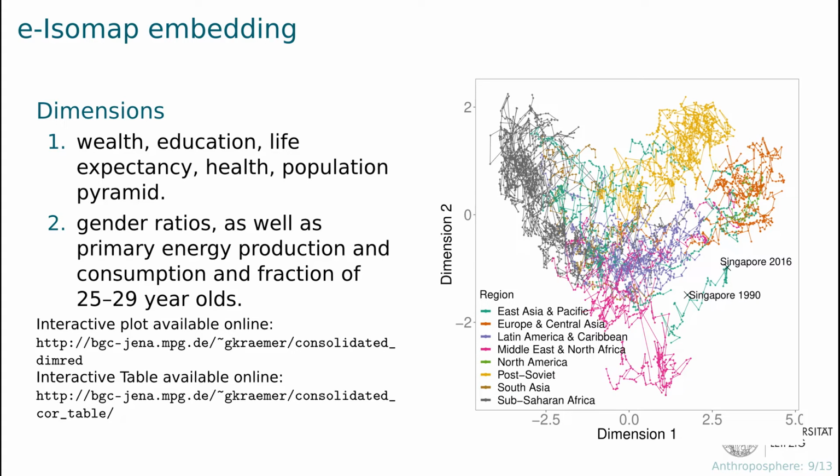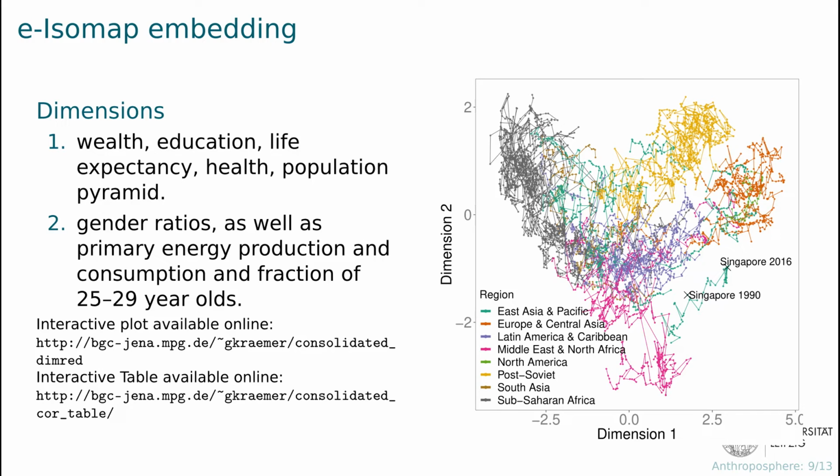If we take a closer look at the axes, we find that the first axis is a gradient of wealth, education, life expectancy, health, and the population pyramid. So it comes pretty close to the meaning of the Human Development Index, while explaining much more variance of our dataset.